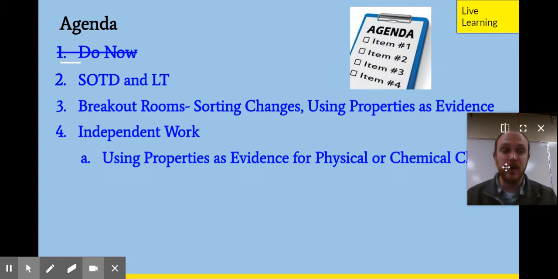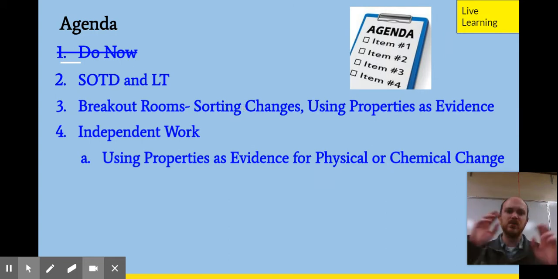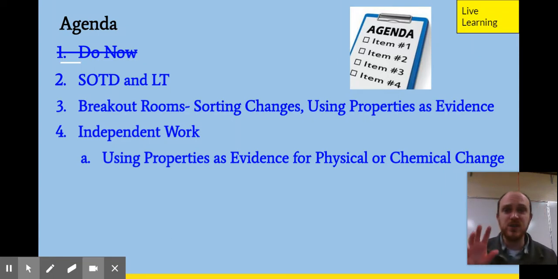After we talk about our scientists of the day and our learning target, we have some vocab too. I should probably put that in the agenda. We're going to do some breakout rooms where you are going to sort some changes: are they physical or chemical? And then I'll do this one with you, there's a reaction that you're going to watch a video of. You're going to talk about its properties, and that's what you're going to write about.